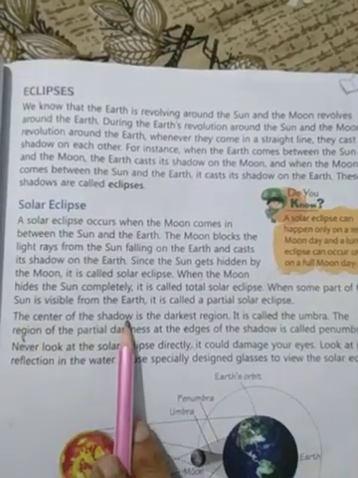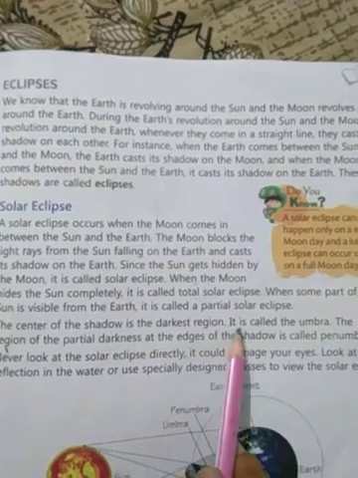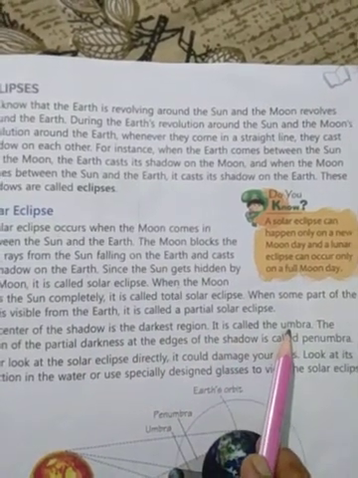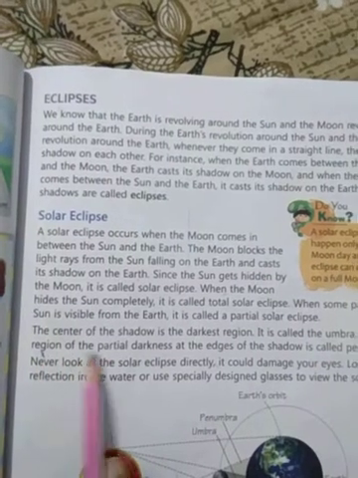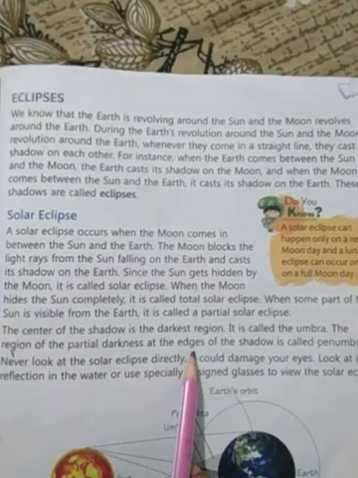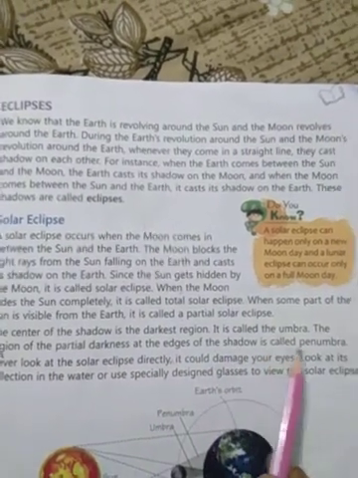The center of the shadow is the darkest region. It is called the umbra. The region of the partial darkness at the edges of the shadow is called penumbra.